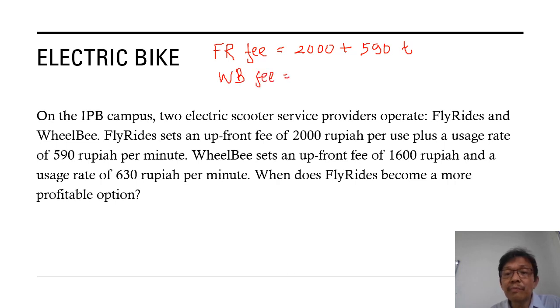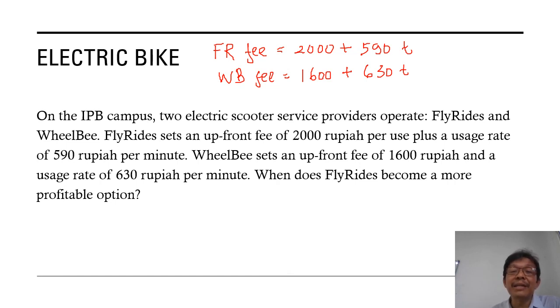And then the other fee is equal to 1,600 plus 630T, because this fee depends on the time, how much time we use, so this is time. And then the question: when does Fly Ride become a more profitable option?